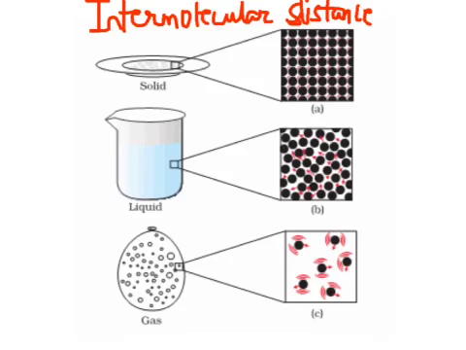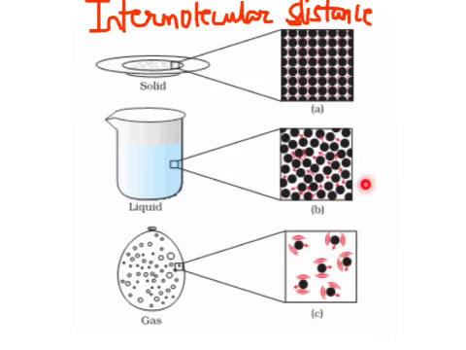Notice that in solids, the intermolecular distance is very less. The particles are very tightly packed and they have very little space to move around. So in a solid, each particle just vibrates, which means moves back and forth, up and down in a very limited amount of space.